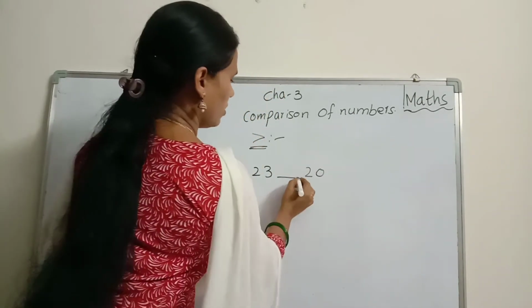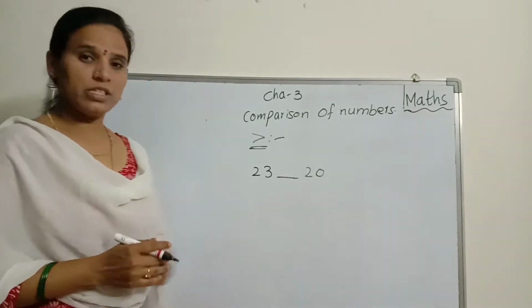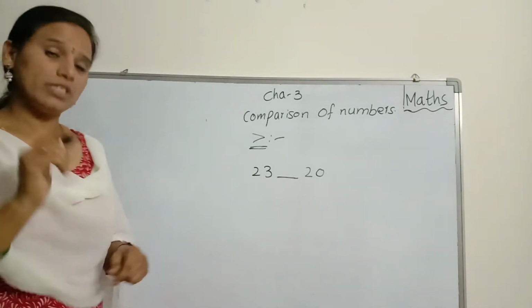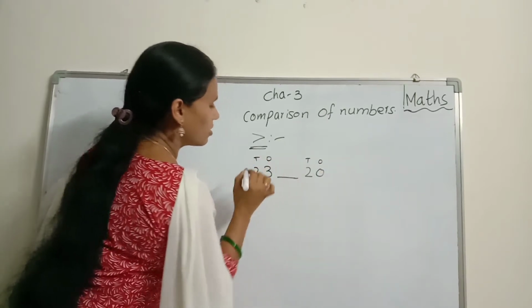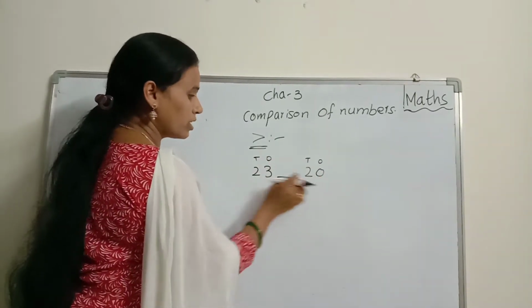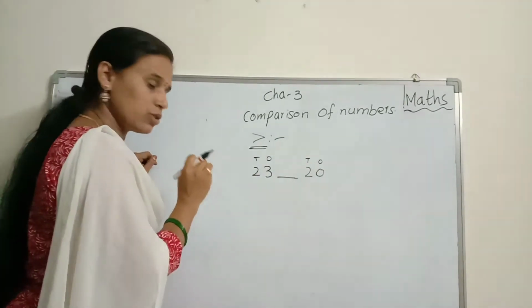23-20. Now, look at here, children. How can you find out which is the bigger number? First of all, we can mention place values, ones and tens. Both sides have 2-digit numbers, no? So, first we can compare tens place numbers only.